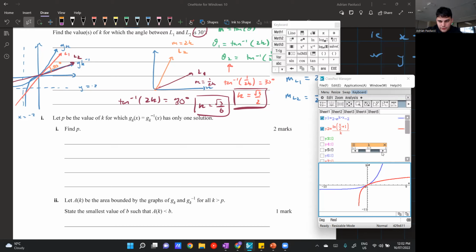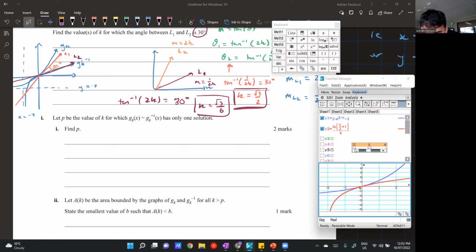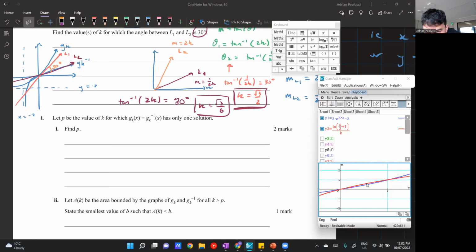0.5, it looks like it's getting closer again to one intersection, but I'm not sure what's happening in the middle. So I just zoom in. 0.5, it looks like one, but it's hard to tell. 0.4, you can kind of see the blue line at the bottom. Can you see it on your screen? Yeah, I see the blue line at the bottom. So it does overlap a bit. It's probably worth zooming in a bit more. Yeah, so you can see a gap there.